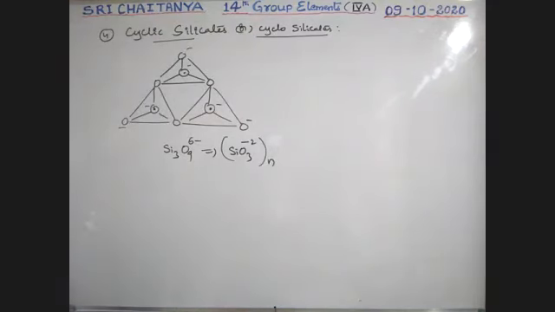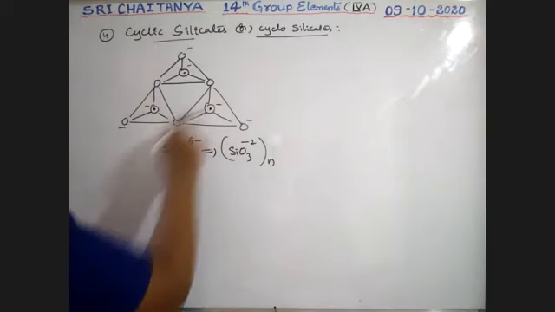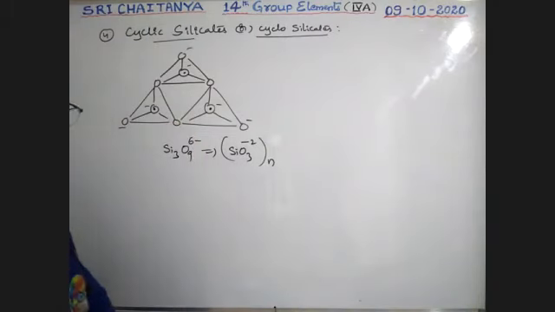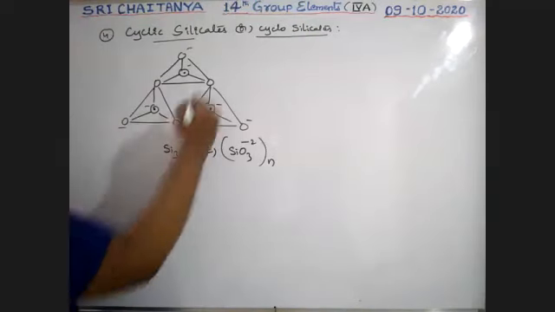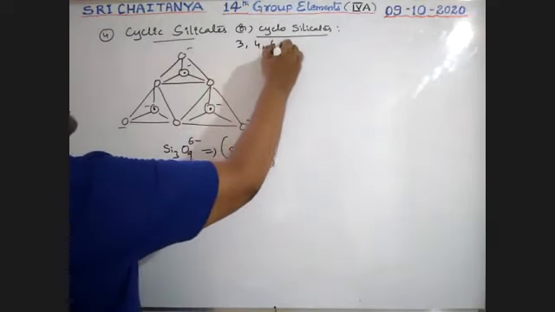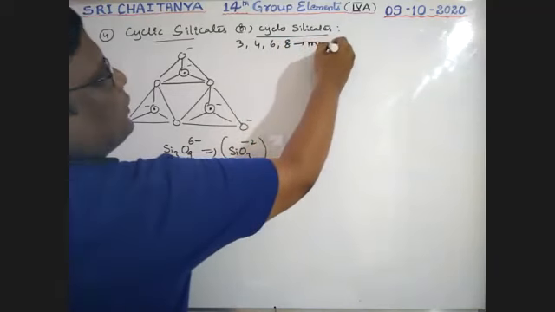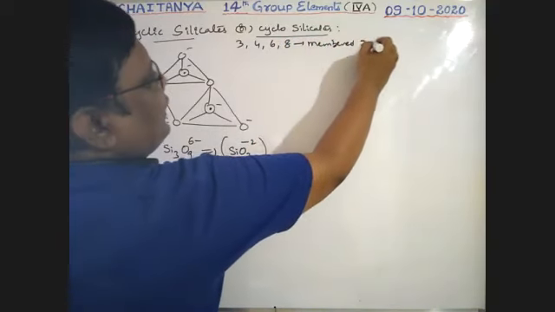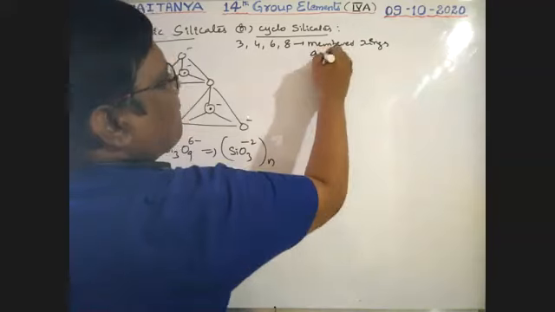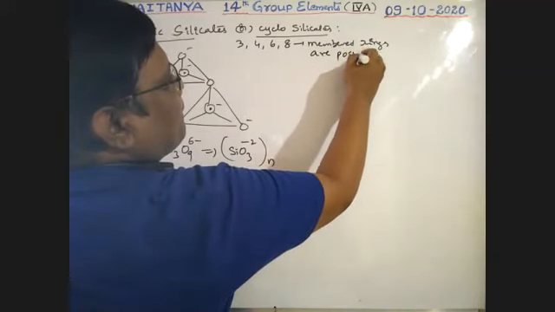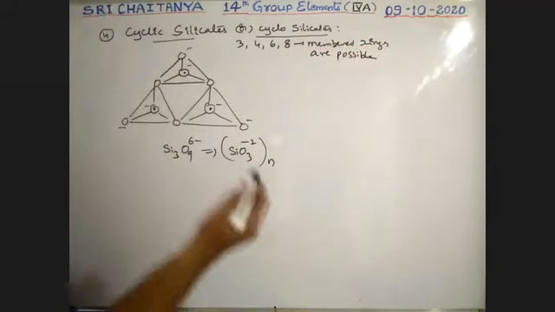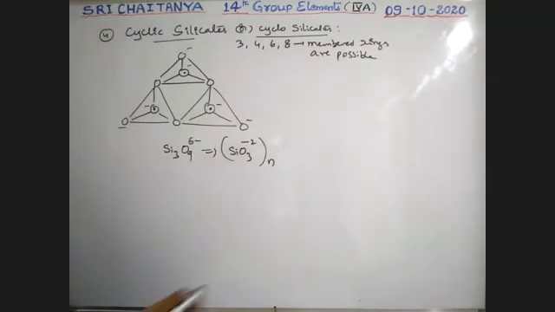Okay, so it is a 3-membered ring. Like this, 4, 6, and 8-membered rings are possible. Note this point: 3, 4, 6, and 8-membered rings are possible. I am trying to explain the 6-membered ring. See here.